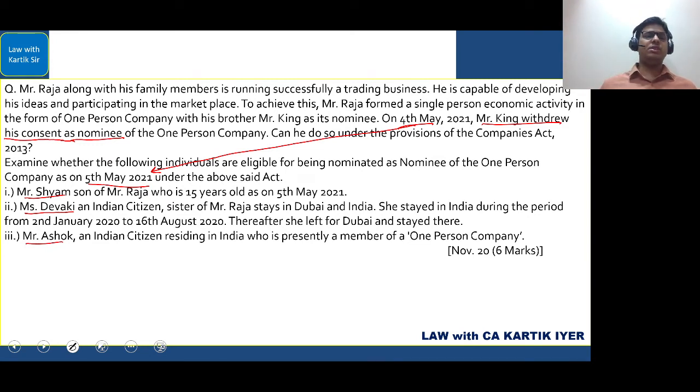Mr. Sham, son of Mr. Raja, who is 15 years old, as on 5th May 2021, can he be the nominee? The answer is no, because minor cannot be a nominee or a member.